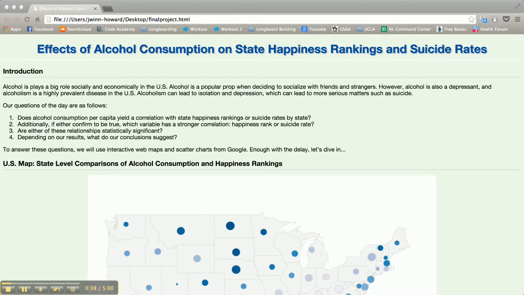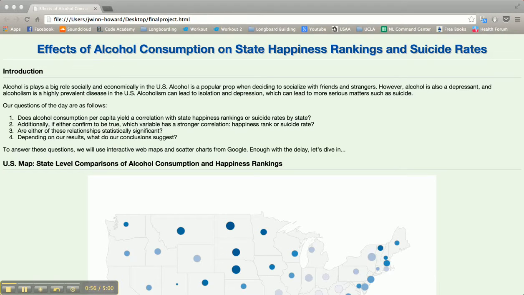It's a depressant, so it can lead to diseases such as alcoholism and can lead to even more serious things such as suicide. So I thought it would be interesting to see the correlations both in a positive light and a negative light regarding alcohol consumption.